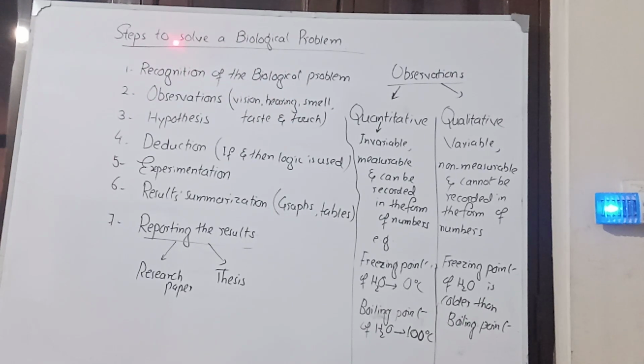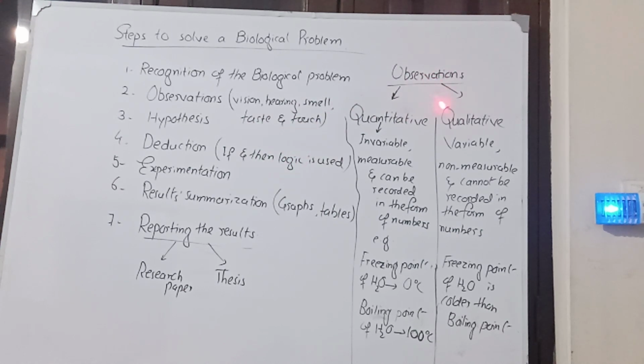In this video we will discuss the various steps which are involved in solving a biological problem. So number one is recognition of the biological problem. That is, is the biological problem a disease or something else? And then observations, which are done by means of the five senses, which include vision, hearing, smell, taste and touch.